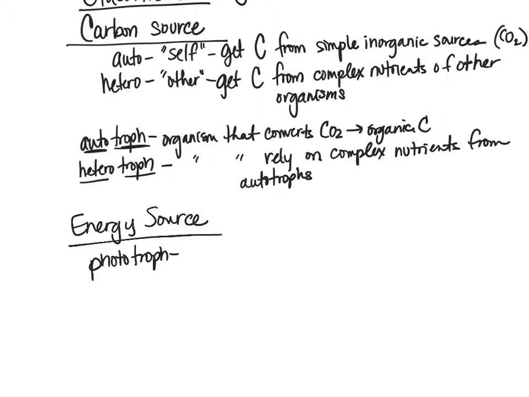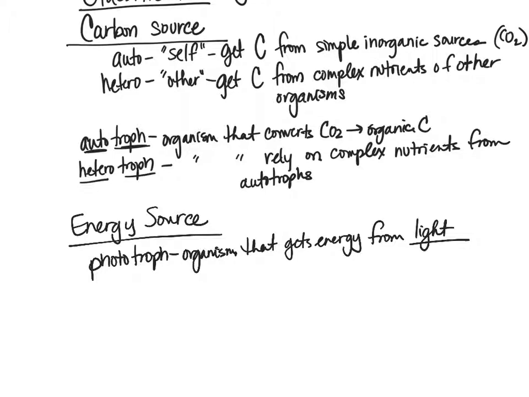So if you can imagine what phototroph means, it means an organism that gets its energy from light. So photo meaning light, kind of like photosynthesis is synthesizing from light. This is phototroph, meaning it gets its nourishment, its energy from light.